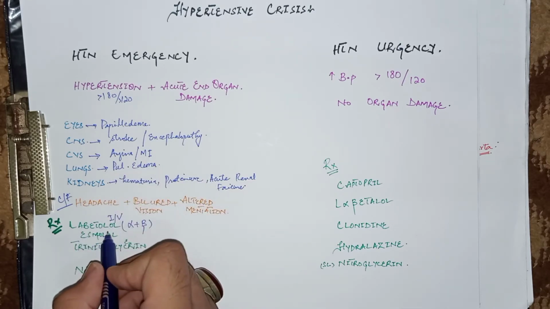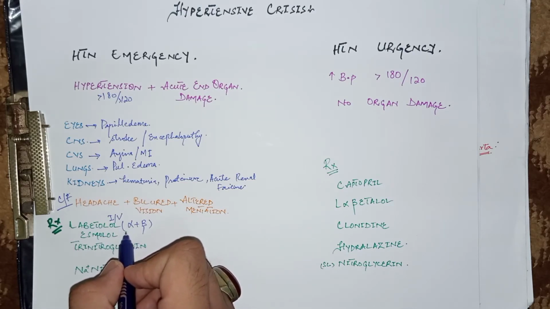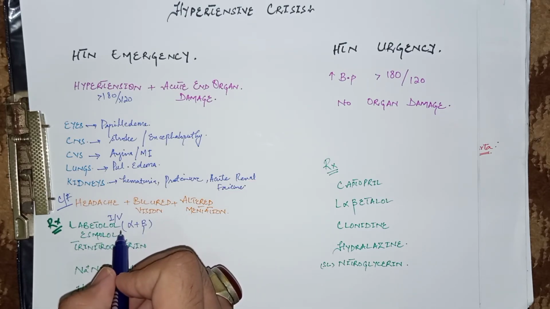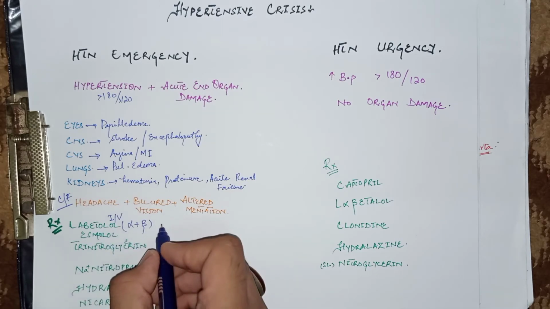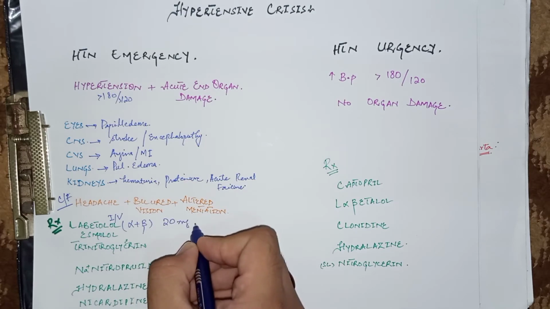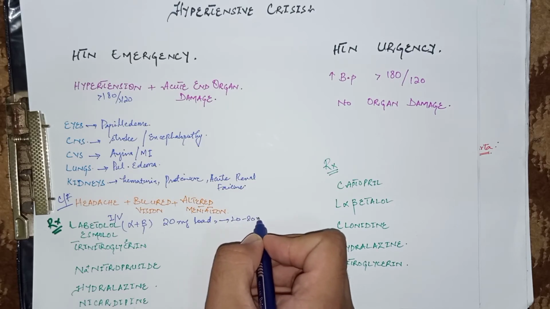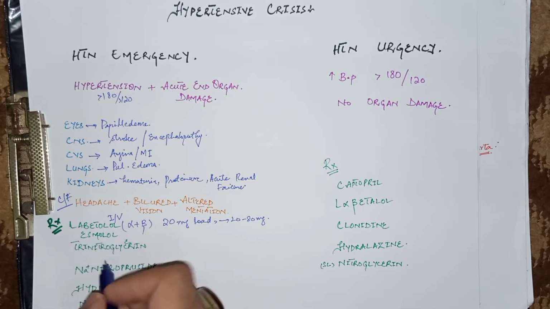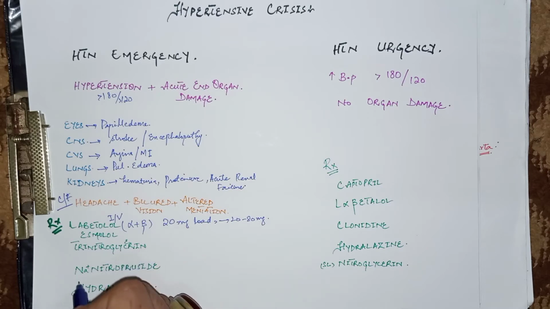The important drug is labetalol, which is an alpha plus beta blocker. By the alpha blocking action, it causes vasodilation, and by the beta blocking action, it reduces the heart rate. So it reduces the preload as well as the afterload. The dose for labetalol is a 20 mg IV load. So this is the initial dose, then followed by 20 to 80 mg every 10 minutes. The other drugs are esmolol, which is a beta blocker, nitroglycerin from the nitrate category, which is a venodilator and arteriodilator, and sodium nitroprusside, which is also a vasodilator.